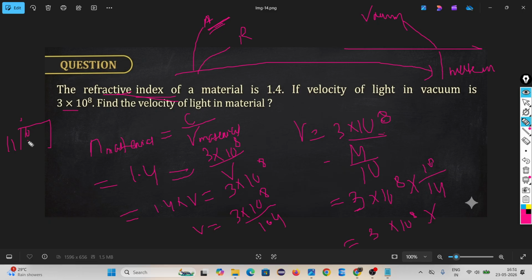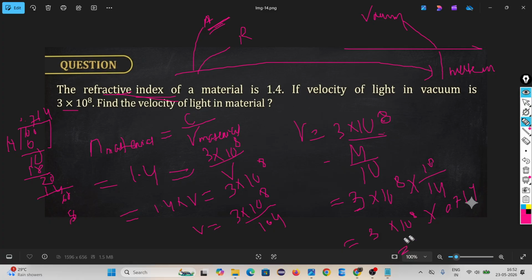10 divided by 14 is approximately 0.714.